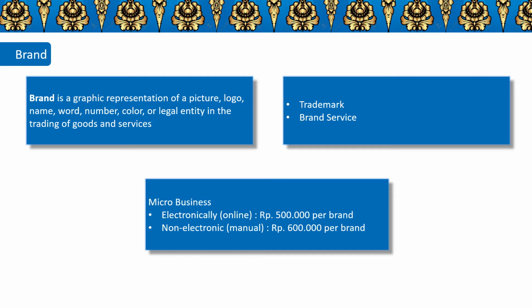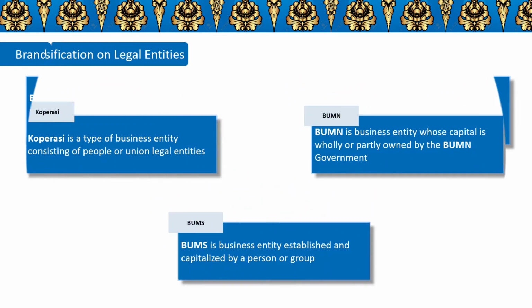Brand is divided into two. The first is trademark. Trademarks are marks used in goods trade by a person or persons jointly or by a legal entity to distinguish them from other similar goods. The second is brand service. Brand service is a brand used for service trade by a person or persons jointly or a legal entity to differentiate from other similar services. Classification of legal entities.